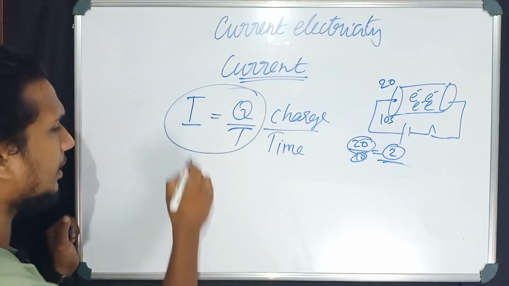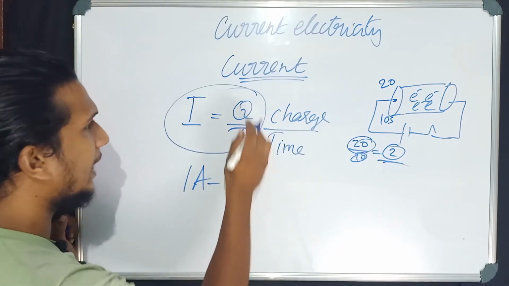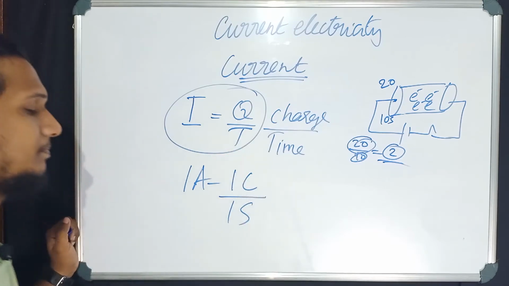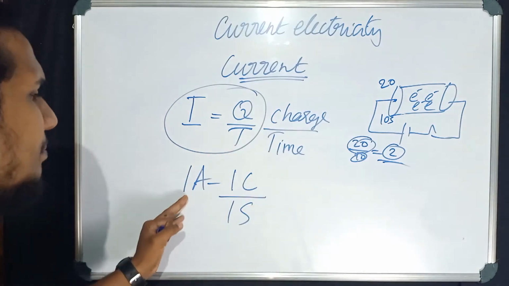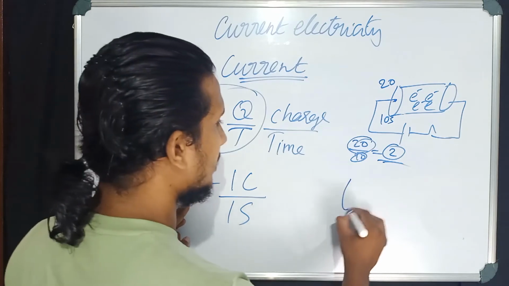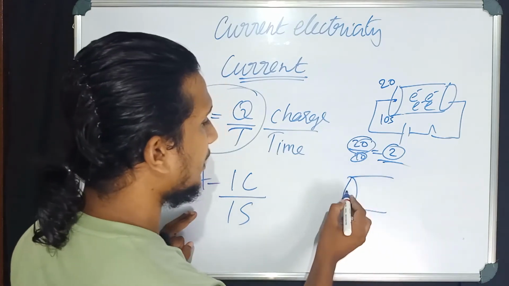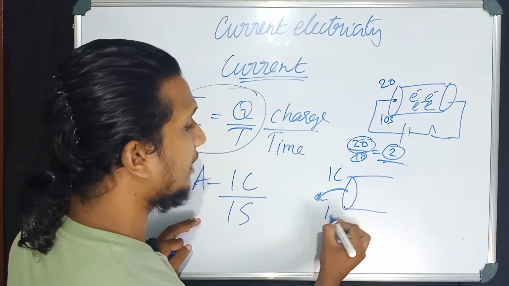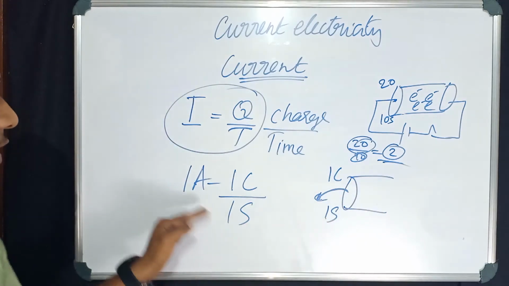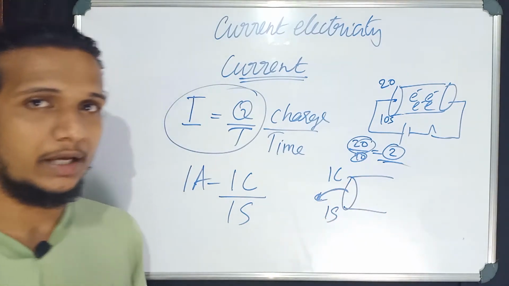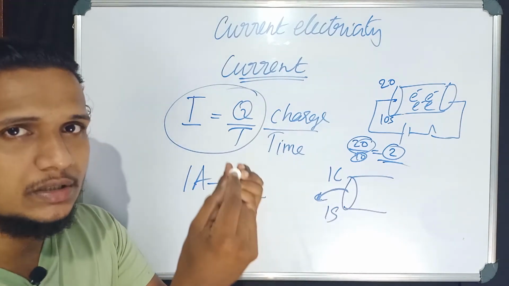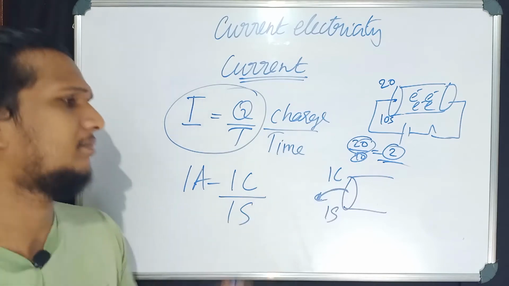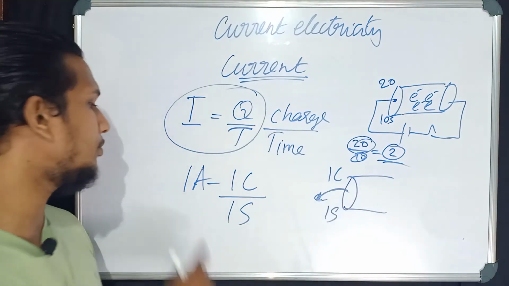Okay, over here for current I can write 1 ampere, for charge I can write 1 coulomb, and for time I can write 1 second. And how can you define 1 ampere? See, if this is a conductor and if 1 coulomb charge is coming across this area in 1 second, current is said to be 1 ampere. Once again, if 1 coulomb charge is coming from this conductor in 1 second time, the current formed there is said to be 1 ampere.